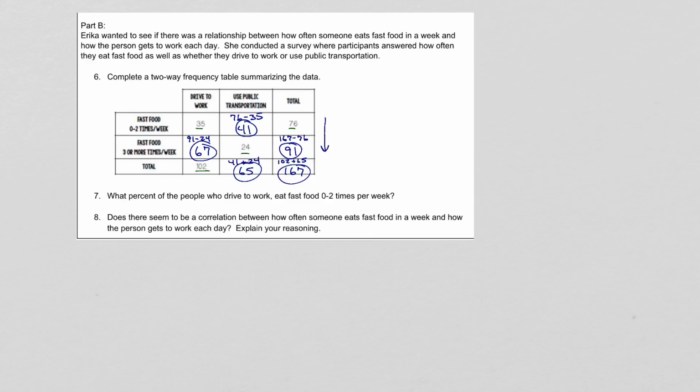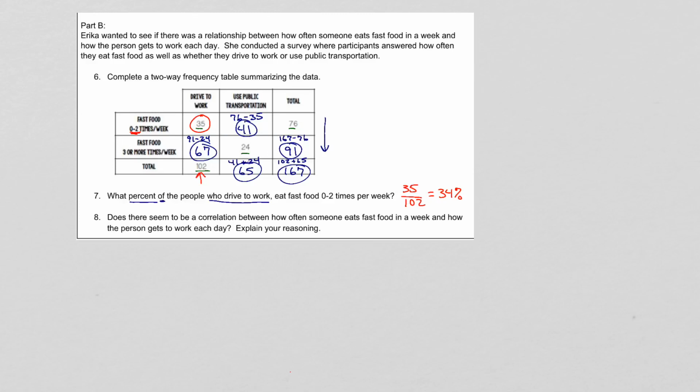Okay, the question for 7 says, what percent of the people who drive to work eat fast food 0 to 2 times per week? What percent of the people who drive to work? So we have to be careful. We're not taking the percentage from the total amount of people. We're taking the percent of the people from the people who drive to work. Well, that total was 102. So 102 is going to be on the bottom of our fraction, the denominator. What percent of those people eat fast food 0 to 2 times per week? Well, that's this category here. So the number we're looking for is 35. So it's 35 over 102. So that's going to be 34%.